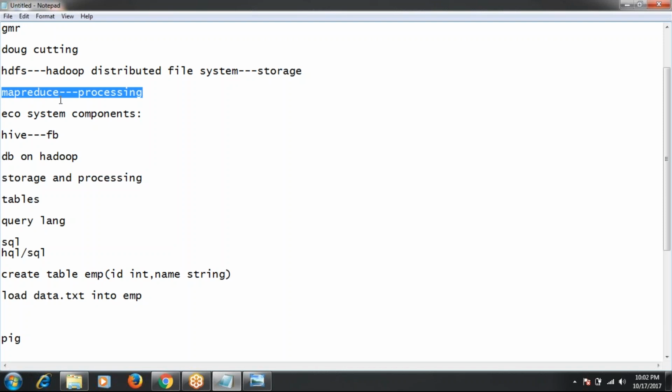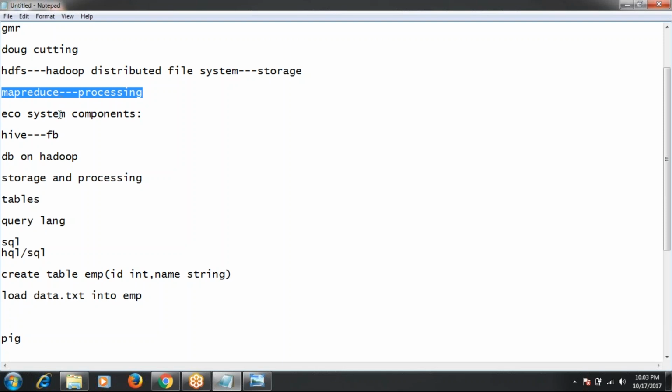In HDFS, Hive has a separate location for storing Hive tables data. What is the location and how it will be stored, we'll discuss clearly, and I will show all these things practically when we start Hive.